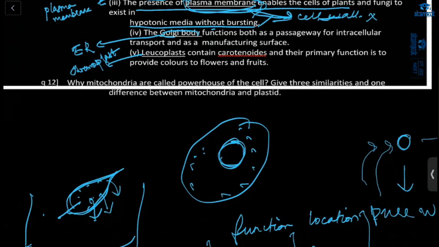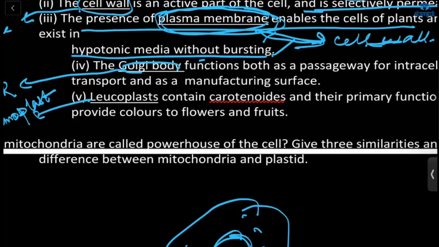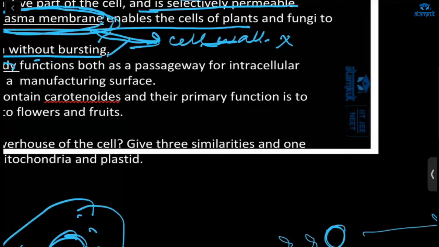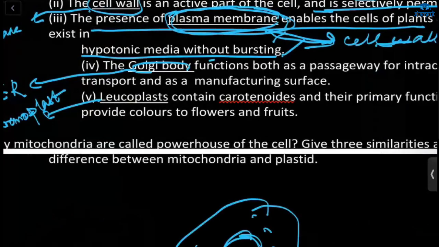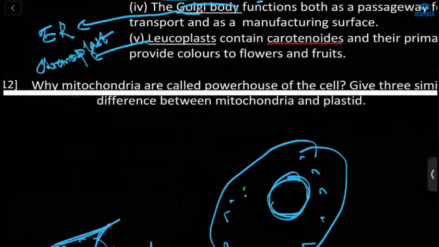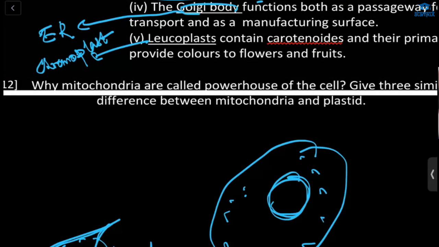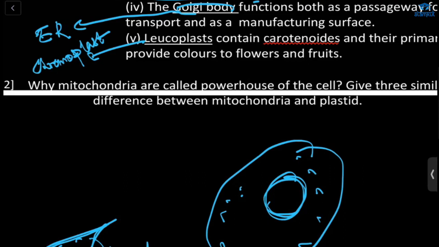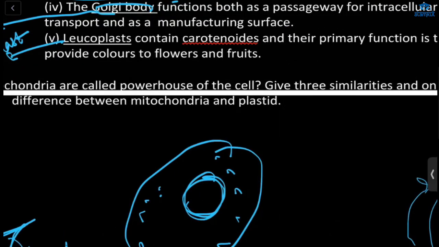Okay, next question. Why are mitochondria called the powerhouse of the cell? Give 3 similarities and 1 difference between mitochondria and plastid. First one, why are mitochondria called the powerhouse of the cell? Ma'am, because it creates energy in the form of ATP molecules. That's all. Because this ATP is used in various activities. Okay, that's why the mitochondria is called the powerhouse of the cell.